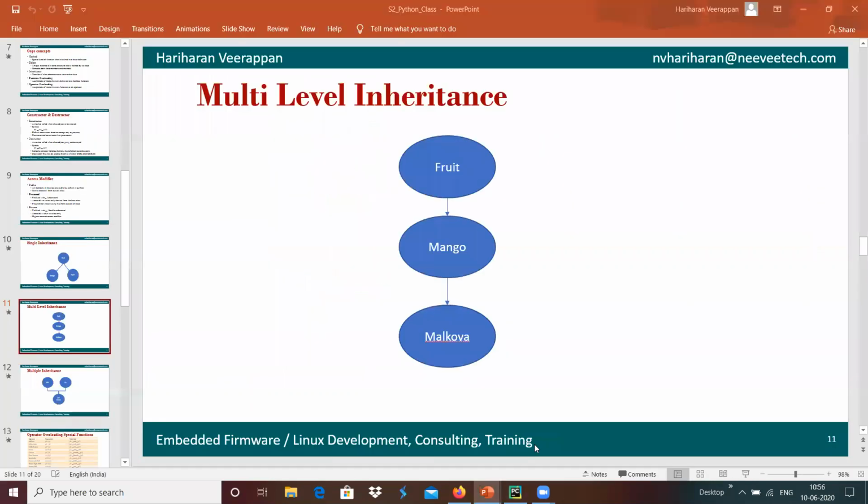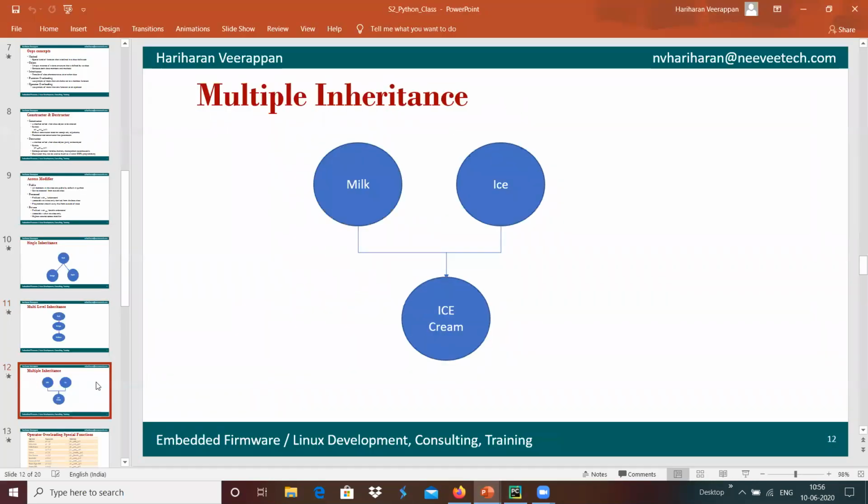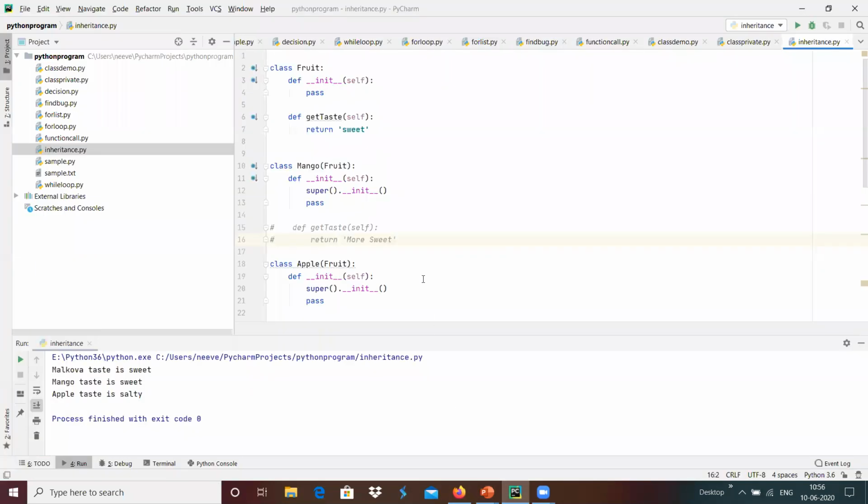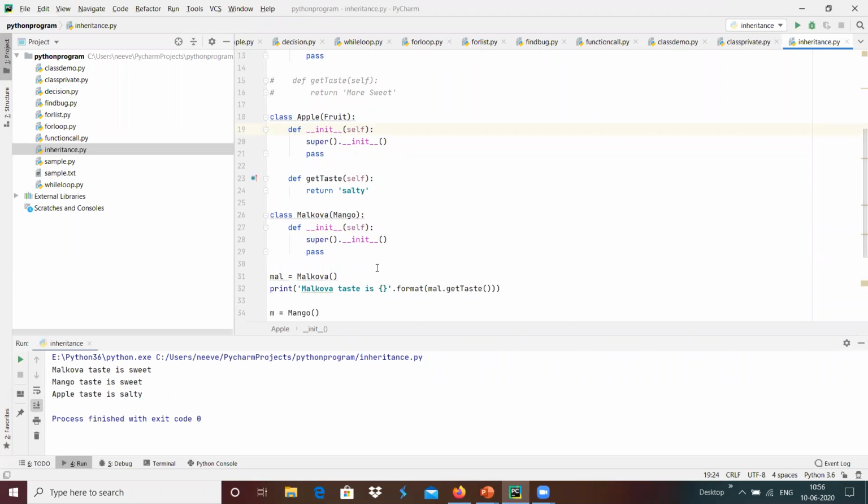The similar way we can do multiple inheritance from two different classes, we can create a single class. How can we do that? Maybe I'm going to create a class called salad. Salad is the class which I'm going to create with the help of two base classes, something like mango, comma, apple over here.